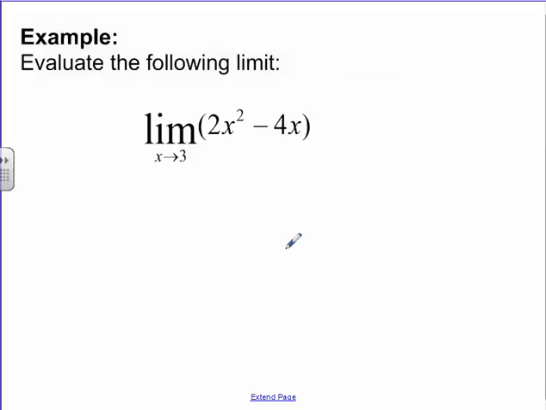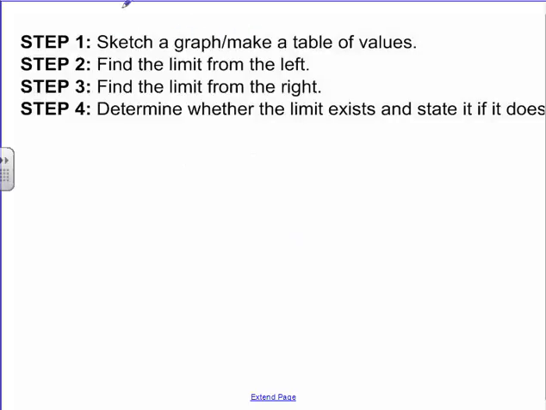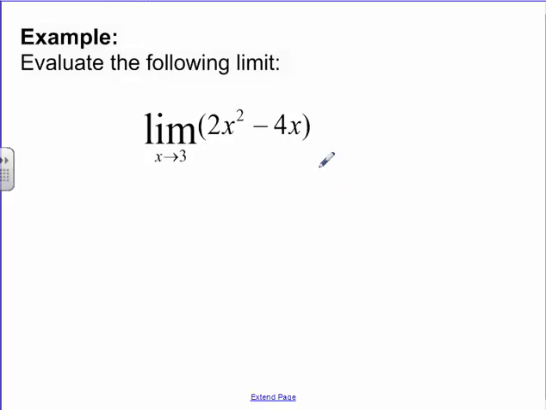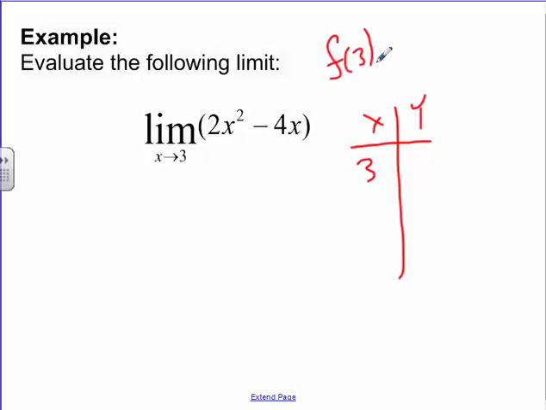So let's try an example. Find me the limit as x is approaching 3 for this particular function right here. So, first thing we should do, let's sketch a graph, make a table of values. Let's just make one table of values. Let's just deal with 3 for right now. What happens if I plug in 3? What is f of 3?